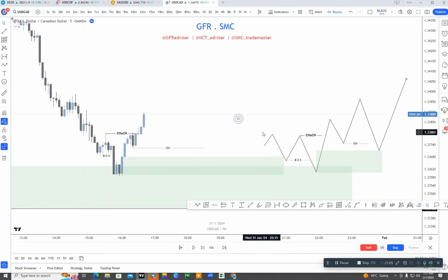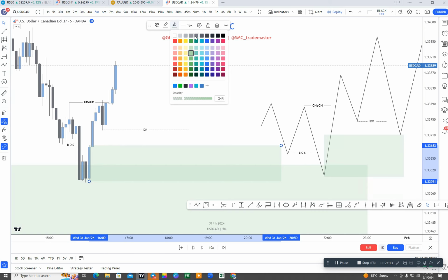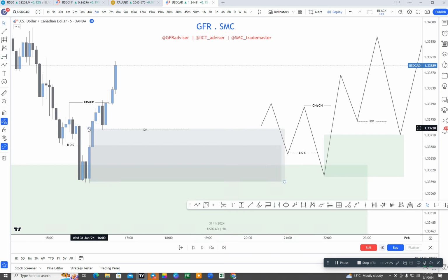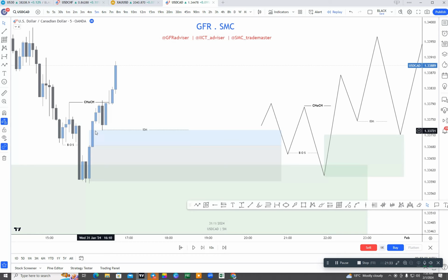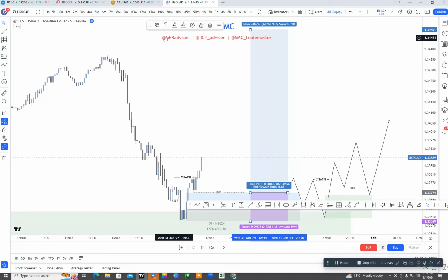Now here are another two possible scenarios. First of all, we can take the first entry from our extreme order block, the refined order block, which is a 5-minute order block here. The second entry can be possible if the market fills that imbalance here like that, then we can again take entry from that area. If the market just sweeps the inducement here and fills that imbalance, we can directly buy here and our SL will be below that low and our target will be the same H1 structure last high.